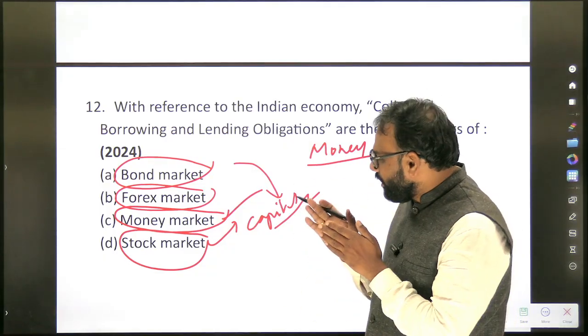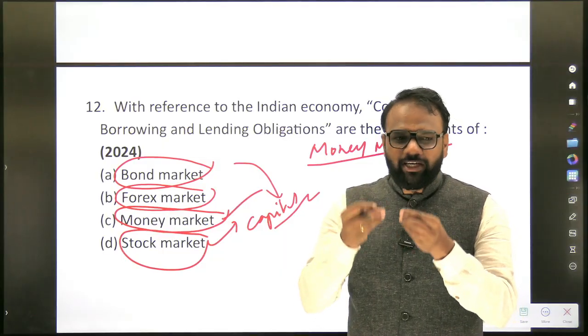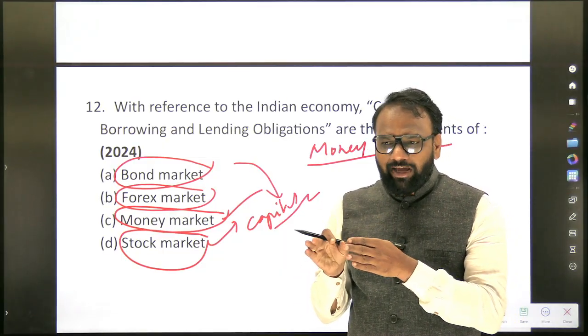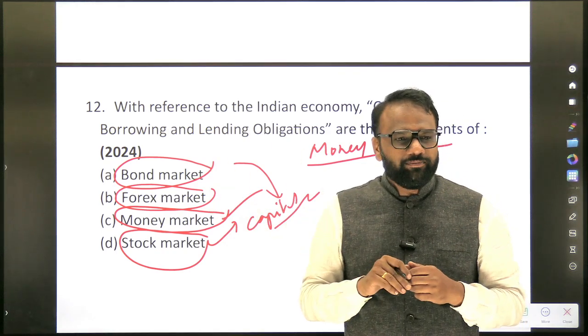Even though we will not go into the detailed aspects, at this point we should be able to recall who regulates the bond market in India.